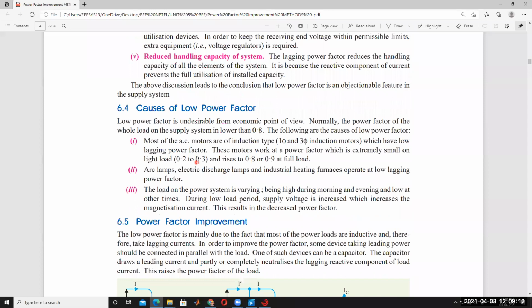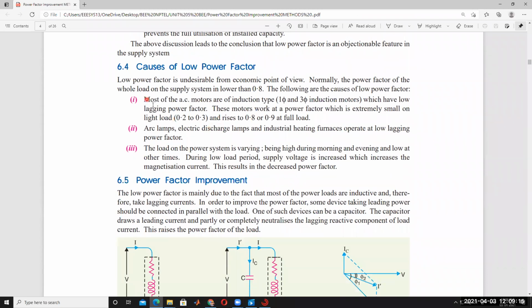And causes of low power factor. So what are the different types of causes? Most of the AC motors are induction type. Fans, single phase induction motors, are used in domestic applications, and a fan is nothing but a single phase induction machine. Also, farmers are using agricultural motors, which are three phase induction motors. The power factor operating range of these motors is very low: under small load conditions 0.2 to 0.3 only, under loaded condition 0.8 to 0.9. The power factors of these inductive loads are very low.